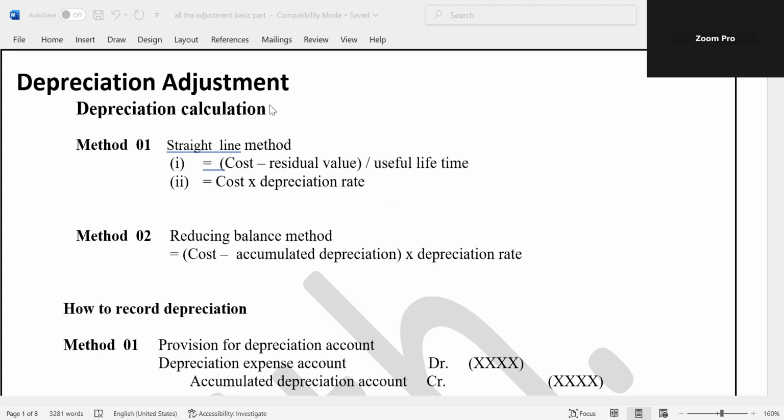Think about depreciation. All business organizations have non-current assets available, like land, building, motor vehicle, office equipment. Therefore, depreciation.